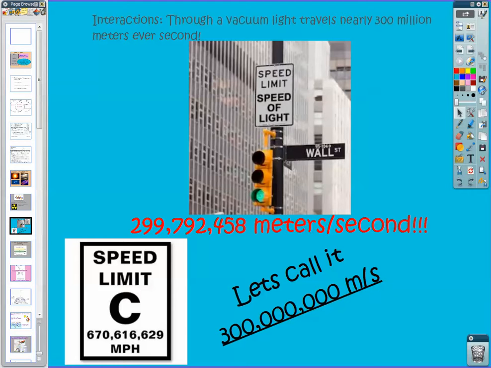So one specific thing about light is that it's incredibly fast, absolutely incredibly fast. Light can travel at approximately 300 million meters per second. That's not necessarily a speed that you can wrap your head around. You're not overly comfortable with meters per second as a measurement for speed. You know that that's our SI unit, but if we were to look at a unit that's a little more comfortable for us, we'd say that light travels at about 670 million miles per hour, which is pretty crazy. I mean, just incredibly fast.